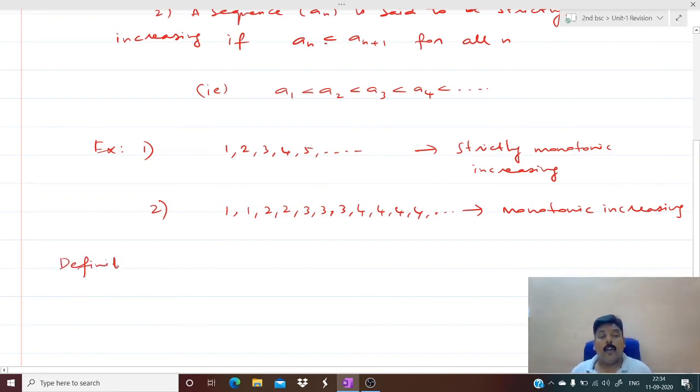A similar definition is given for monotonic decreasing sequence. So what is a monotonic decreasing sequence?